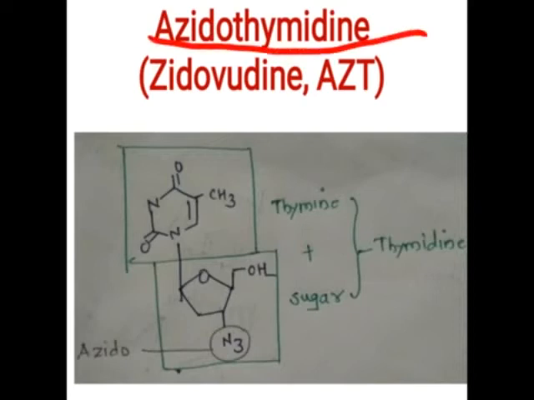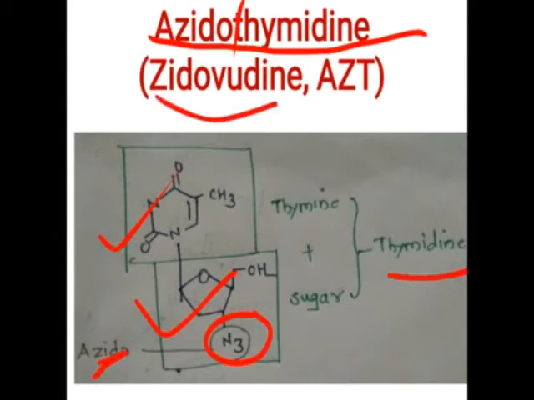Okay, so this is the structure of thymine. This is the structure of sugar. So sugar along with the thymine is called thymidine. But here there is the absence of the hydroxy group and it has the azido group. So this drug is called azidothymidine, as N3 is present along with thymidine. So that is the structure of the drug, whose common name is zidovudine, azidothymidine, so it is called AZT. Okay.